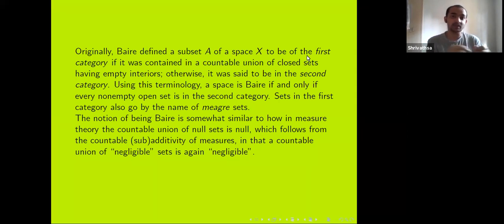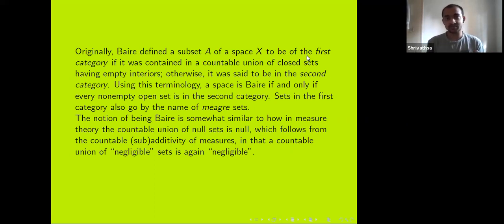So you could also think of them as boundaries of open sets or something. They're negligible sets. And this notion of being a Baire space is in somewhat similar spirit as how in measure theory we require that the countable union of null sets is also a null set.